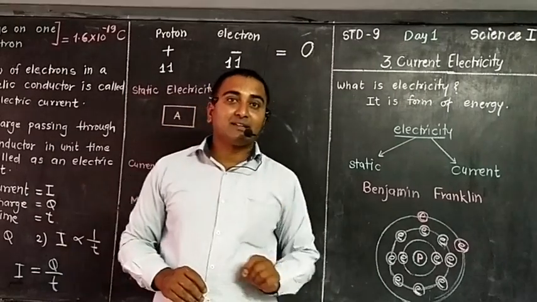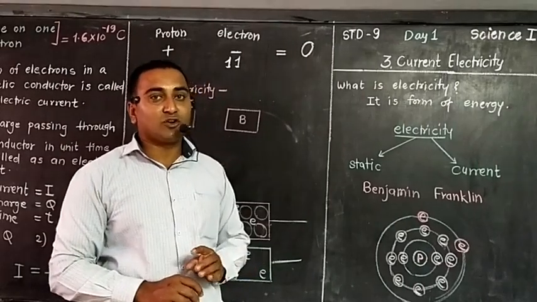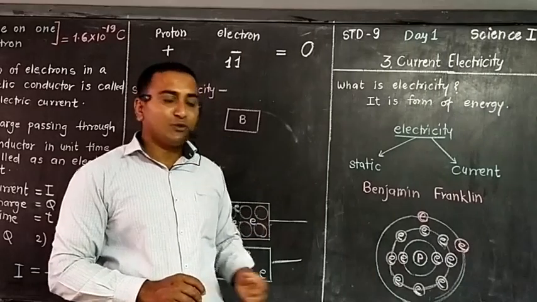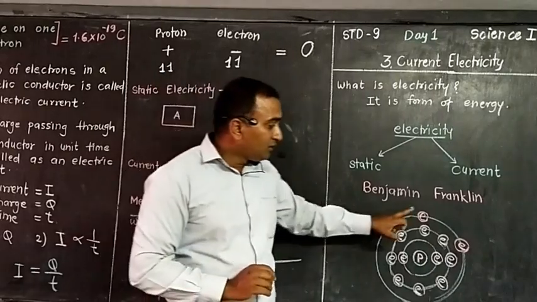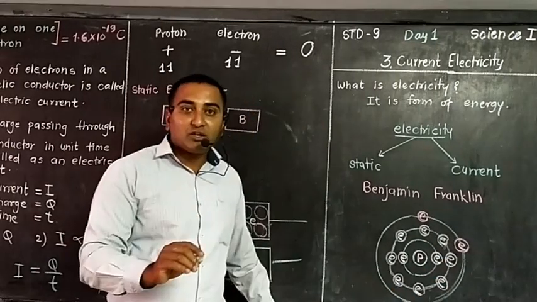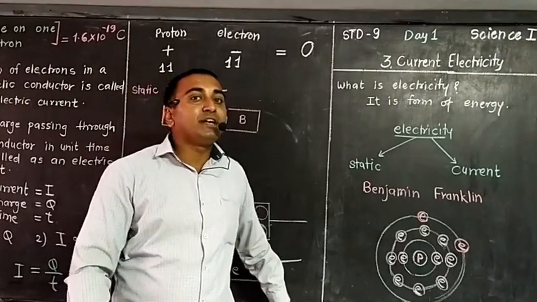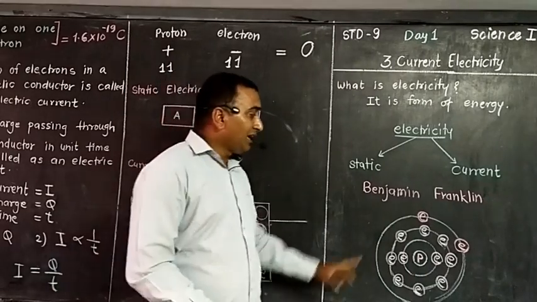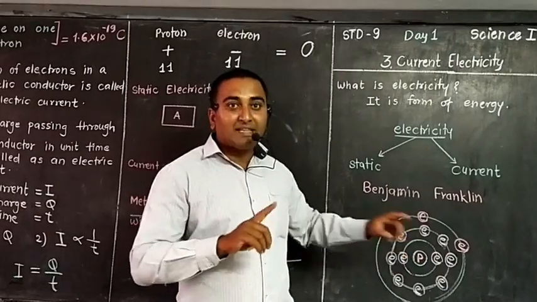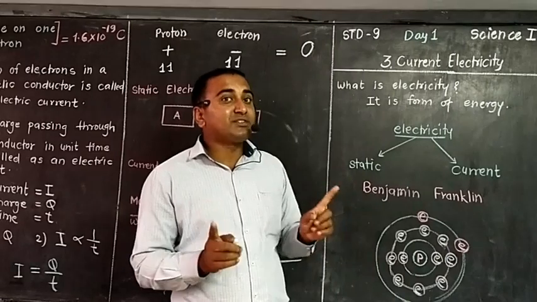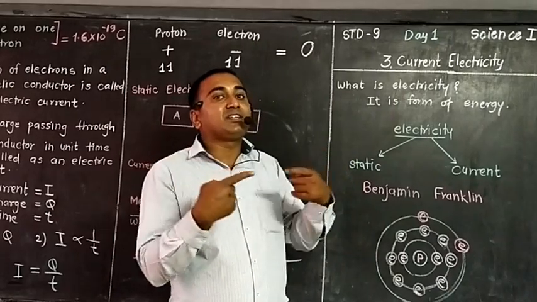When we consider metals, metals may have 1, 2 or 3 electrons in their outermost orbit. In the next higher standard also, you will get more information about that. What is required for the 9th standard, we are discussing that only. The electrons in the outermost orbit of a metal are loosely bound with the nucleus. Why? Electrons are negatively charged and protons are positively charged. That means there is opposite charge between protons and electrons, so definitely they will attract each other.